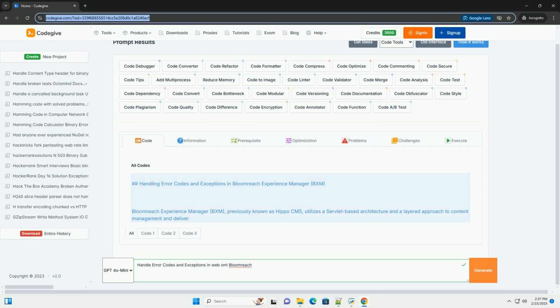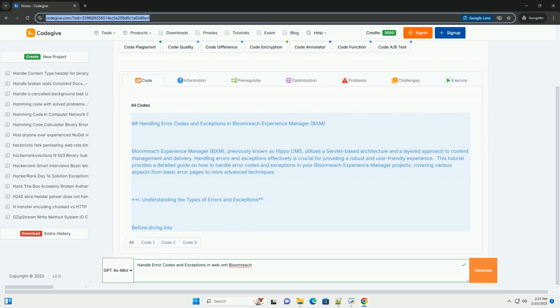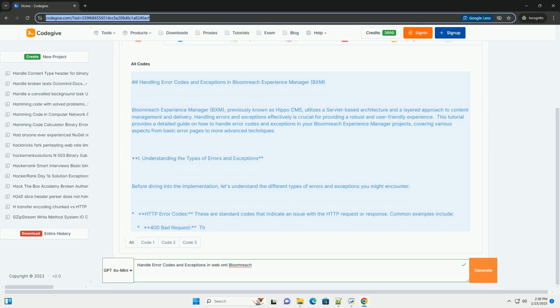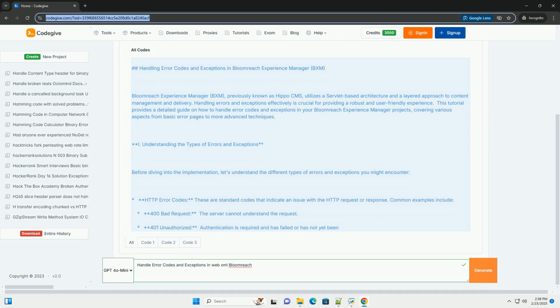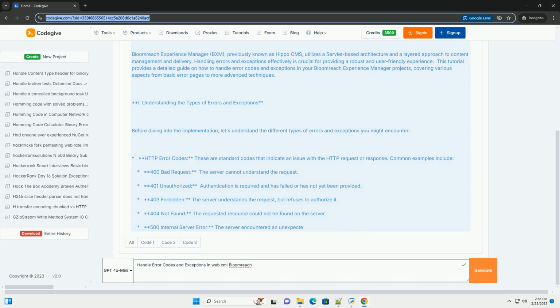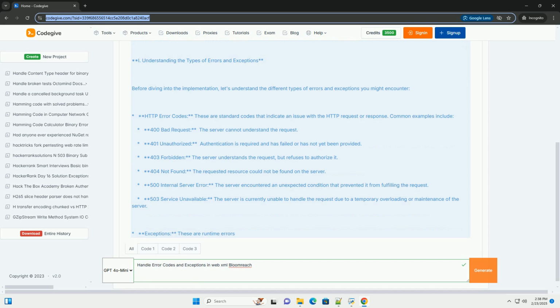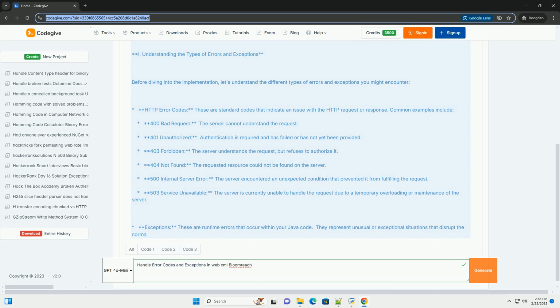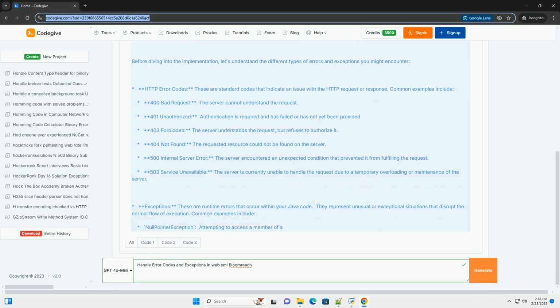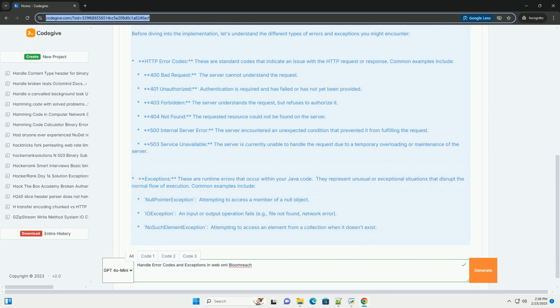Handling error codes and exceptions in Bloomreach Experience Manager, BXM. Bloomreach Experience Manager, previously known as Hippo CMS, utilizes a servlet-based architecture and a layered approach to content management and delivery. Handling errors and exceptions effectively is crucial for providing a robust and user-friendly experience. This tutorial provides a detailed guide on how to handle error codes and exceptions in your Bloomreach Experience Manager projects, covering various aspects from basic error pages to more advanced techniques.